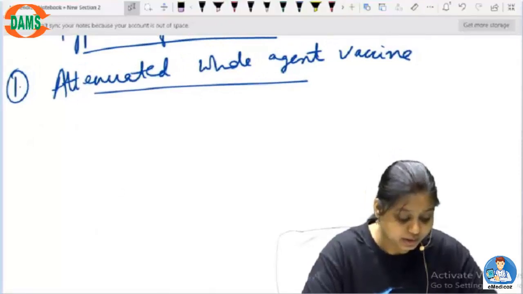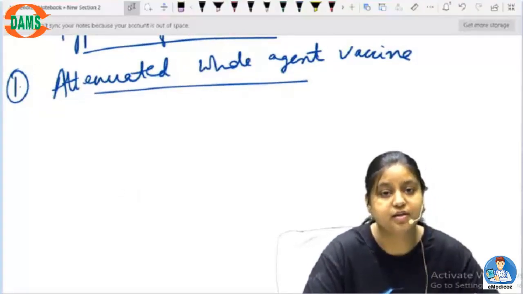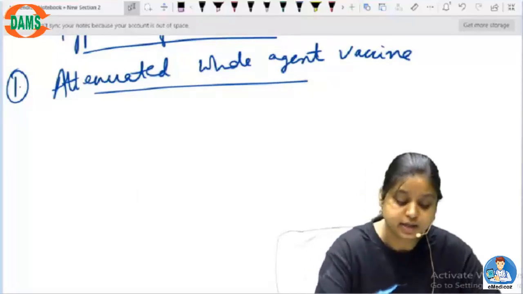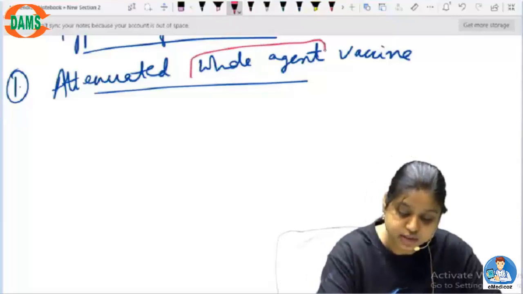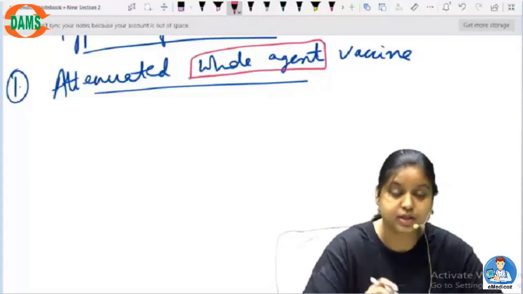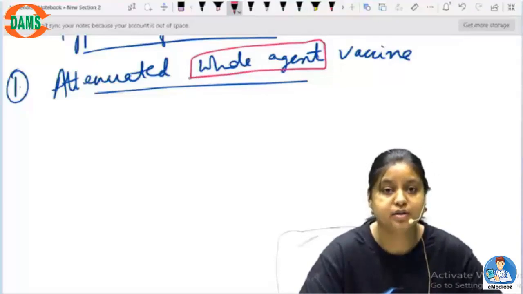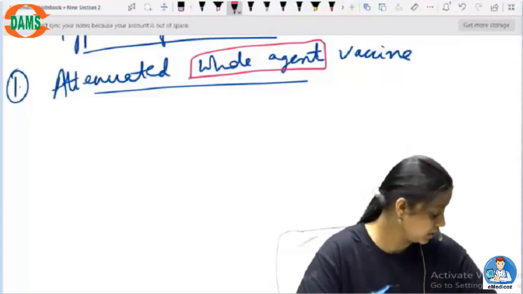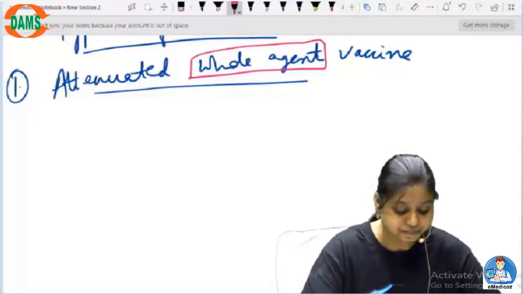Here, whole agent means the entire bacteria or virus. It is using the entire microorganism, whether it is a bacteria or virus or any other kind of agent against which the vaccination has been developed.